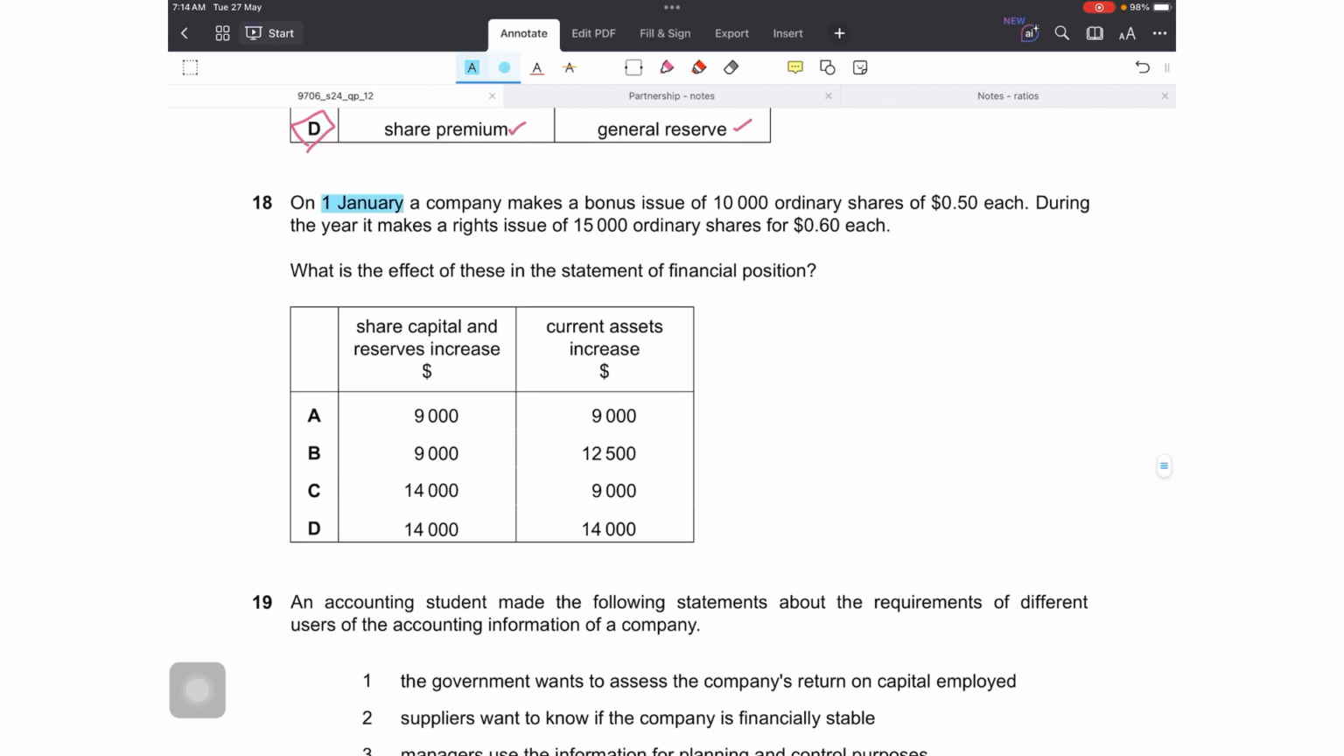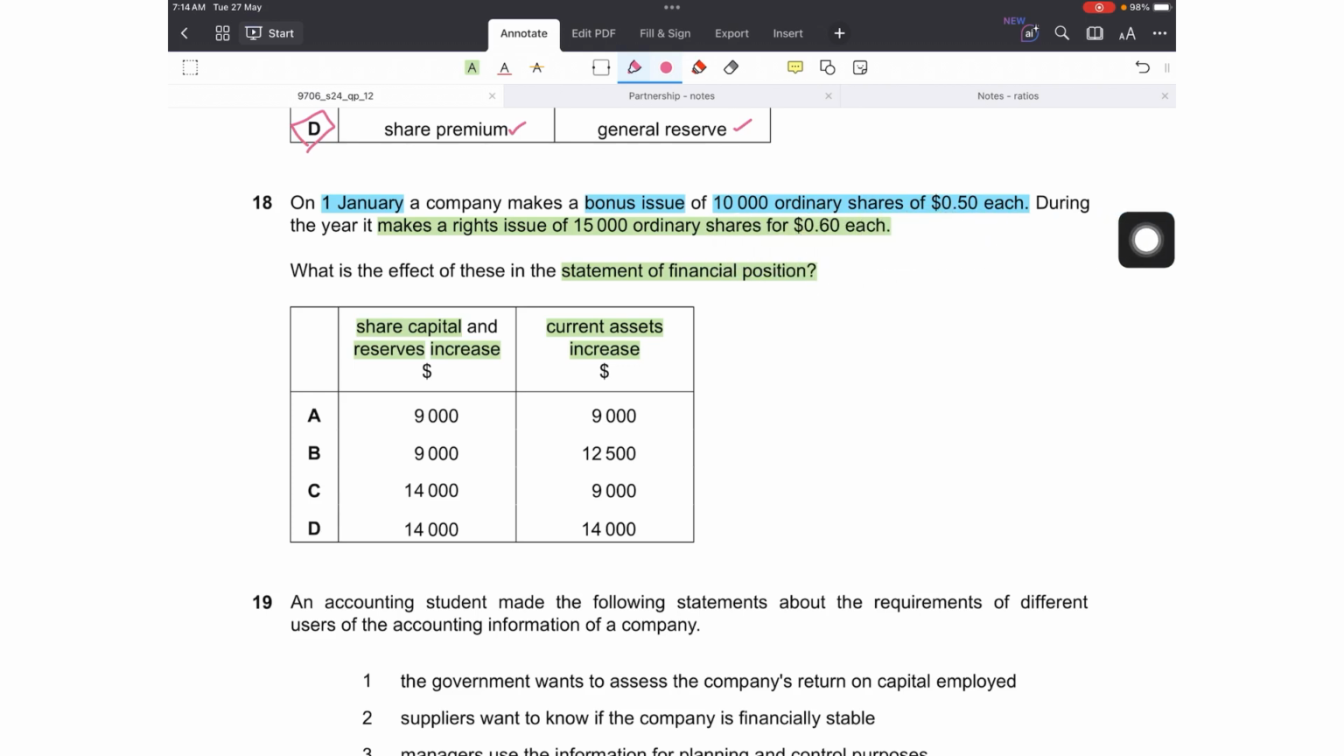Question number 18. On 1st January, a company makes a bonus issue of 10,000 ordinary shares of 0.5 each, and during the same year, it also makes a rights issue of 150,000 ordinary shares of 0.6 each. The question is, what is the effect of these in the statement of financial position on two things: on share capital and reserves, by how much will it increase, and on current assets, by how much will that increase. Okay. We know that we don't raise any cash in a bonus issue. It is always at the face value. So let's make an entry for that.